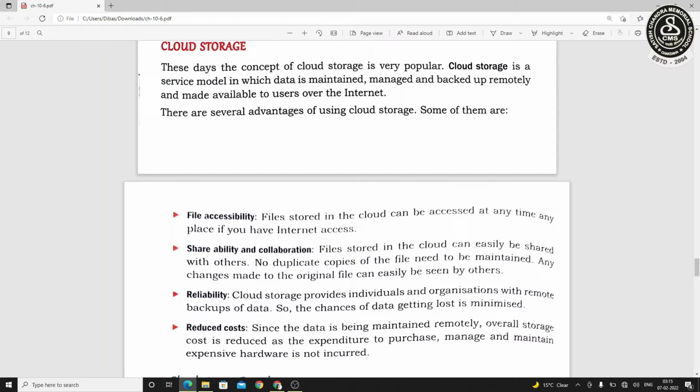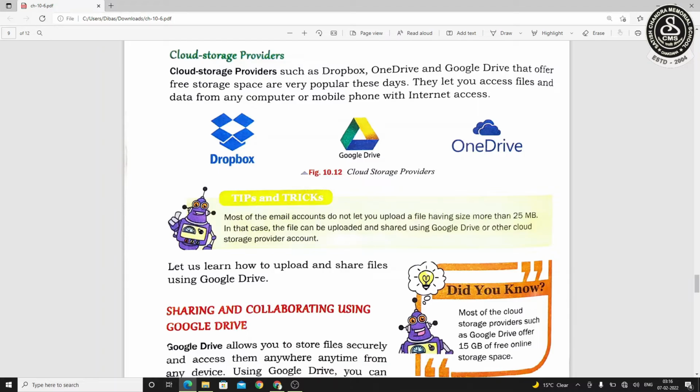Here are some key points, like file accessibility. That means whenever you want to access your files, if you have internet access, you can use it. Shareability and collaboration: this is the thing that I have mentioned. If you are sharing data and afterward you are updating it from your side, your friend will also be able to see that. Reliability: when you have the data in the cloud space, it is secured, it is saved, and it has a backup. Reduced cost: buying physical memory is a little bit costlier, and cloud storage is the cheaper option. Providers are Dropbox, Google Drive, OneDrive.